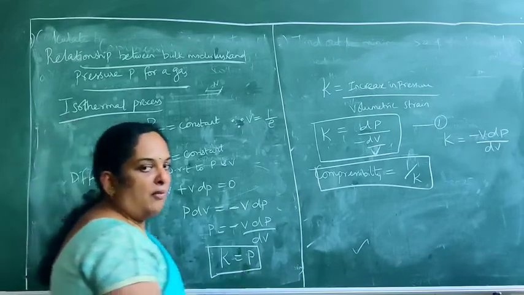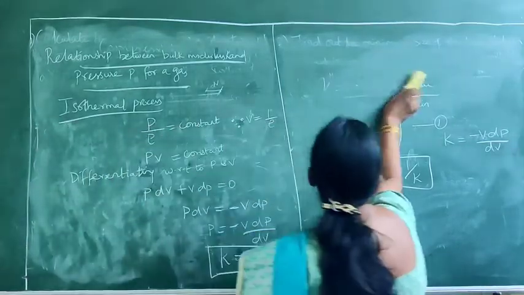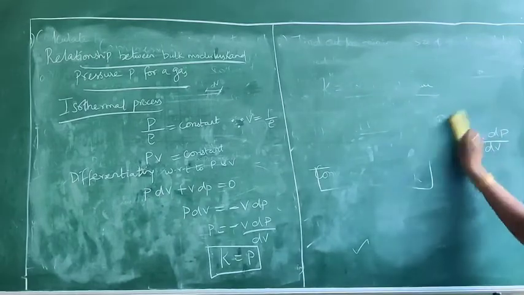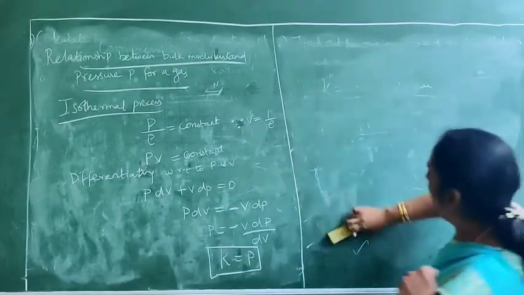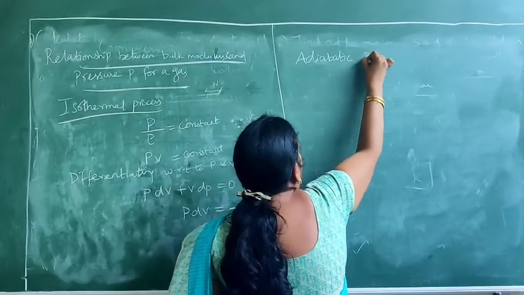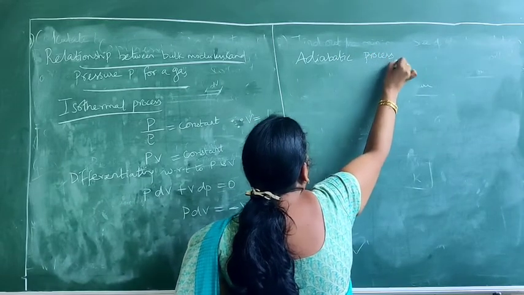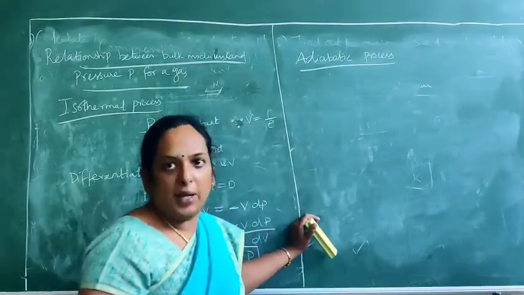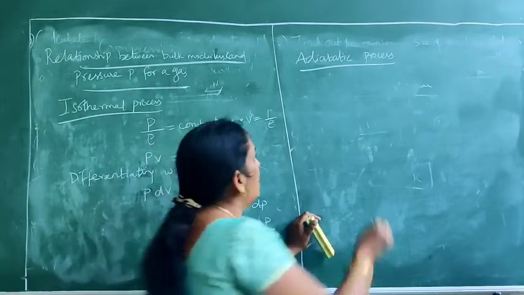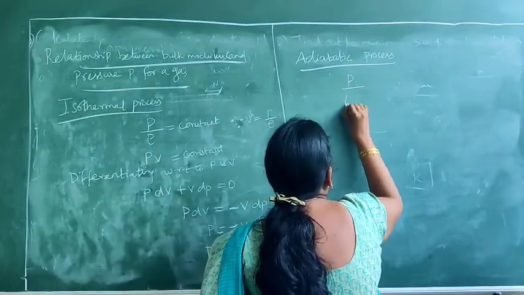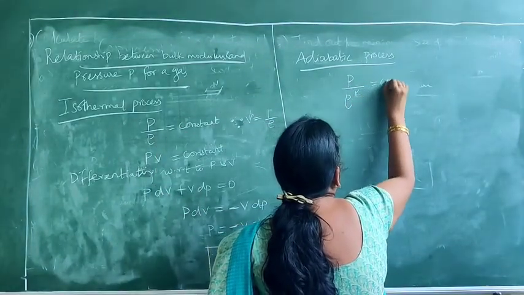Now we will go for the adiabatic process. Here the equation is P by rho to the power k equal to constant.